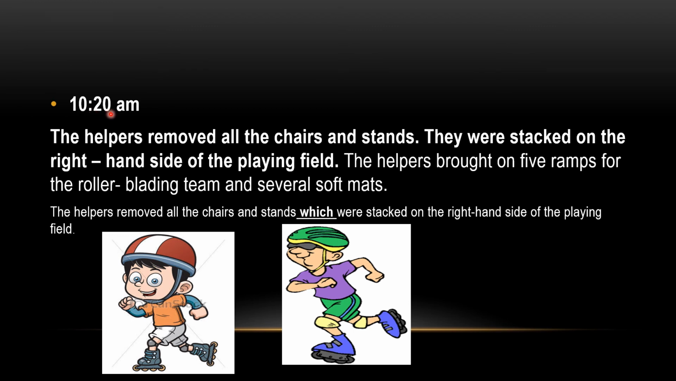Next is 10:20 a.m. At 10:20 a.m. the helpers removed all the chairs and stands. They were stacked on the right hand side of the play field. These two lines are bolded, so we will rewrite them: the helpers removed all the chairs and stands which were stacked on the right hand side of the playing field. The two sentences are joined by this relative pronoun.